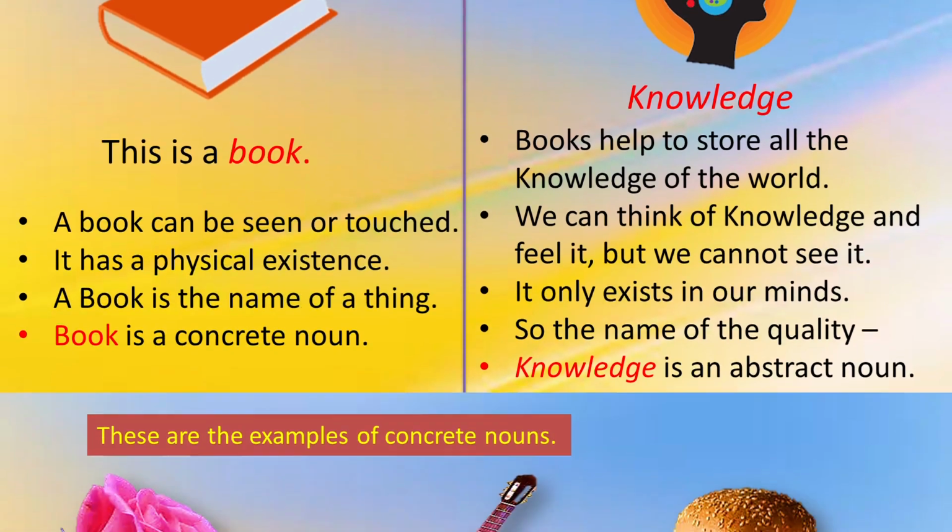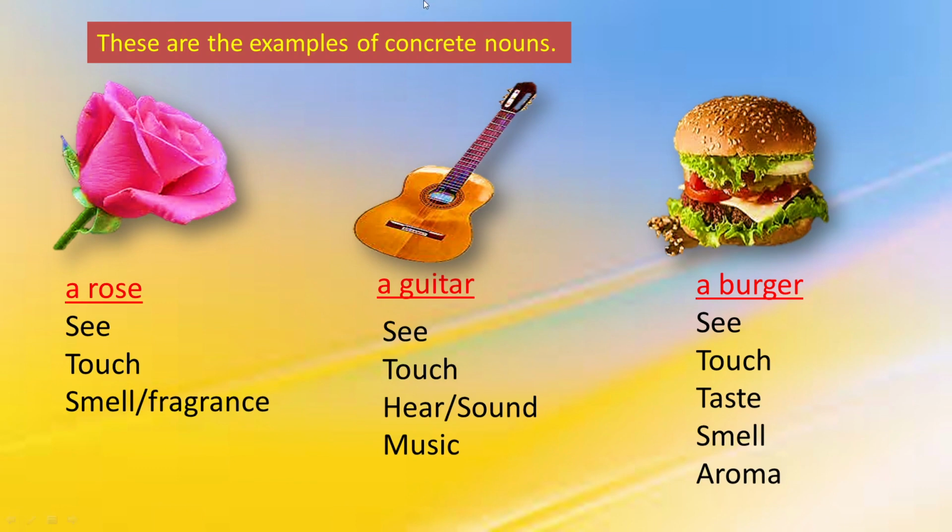Let's see some more examples of concrete nouns. A rose can be seen, touched and smelled. You can smell the fragrance of a rose. A guitar again can be seen, touched and you can also hear the sound of the guitar. A burger can be seen, touched, tasted and you can also smell the aroma of a burger. So a rose, a guitar, a burger are things. These are the names given to things, and these are the examples of concrete nouns.